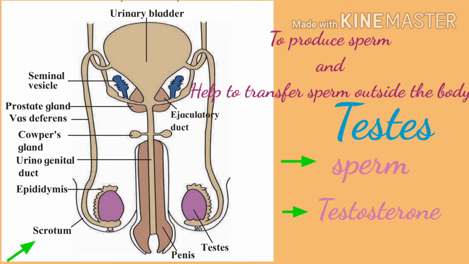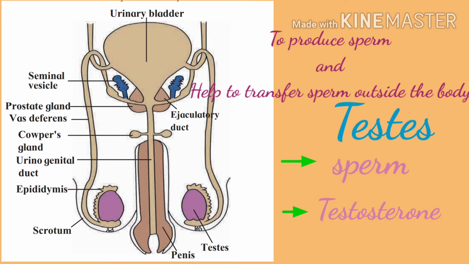Testis is also called the primary reproductive organ in male, and it contains many seminiferous tubules, which are tube-like structures, and they produce the sperm. And through which division? Yes, it will happen through meiosis, because the chromosome number has to be reduced to half as it is forming a gamete, and a gamete should be haploid in number. So, meiosis division will happen here.